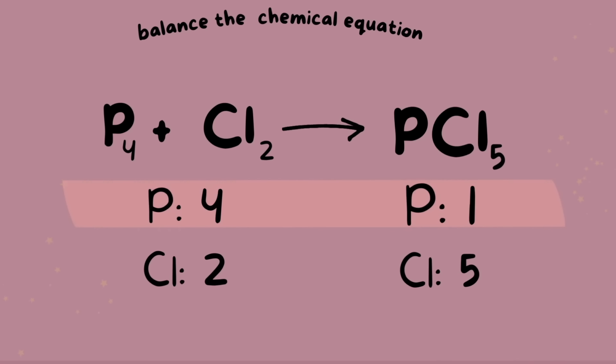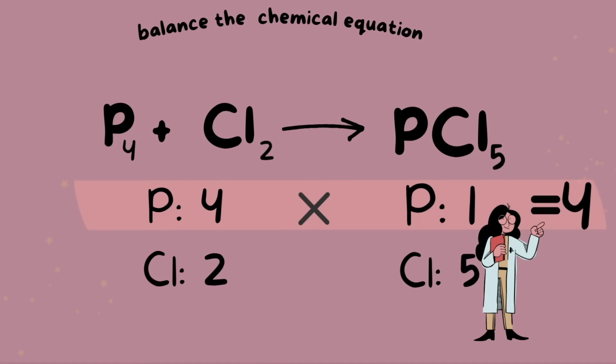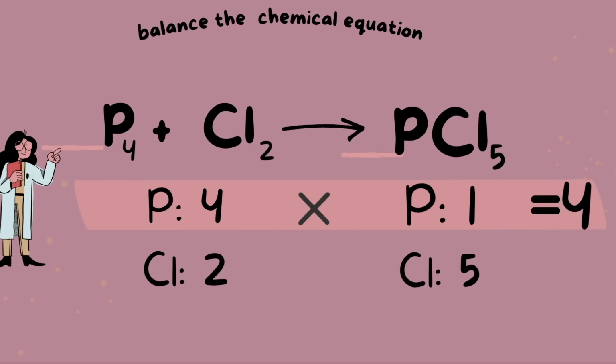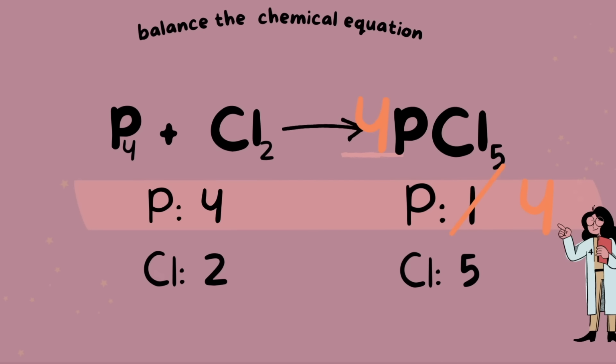These phosphorus are unbalanced, so let me try this little trick of multiplying the amount of atoms on each side. Keep in mind, this trick doesn't always work, but it's worth a try, especially with a simple equation. So let's multiply 4 times 1, and this is going to give us 4. Then we add the 4 to one of these 2 places, so it can manipulate the number of phosphorus. I'll add it here. And this gives me 4 phosphorus on this side.